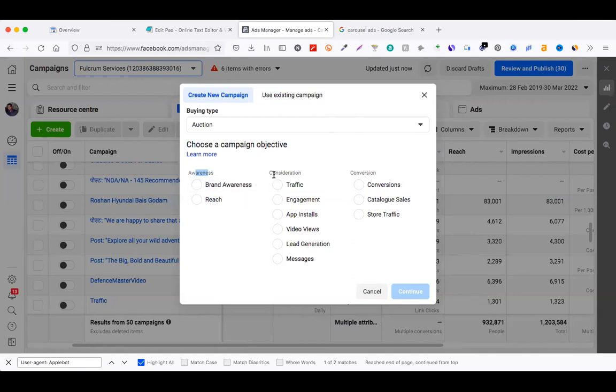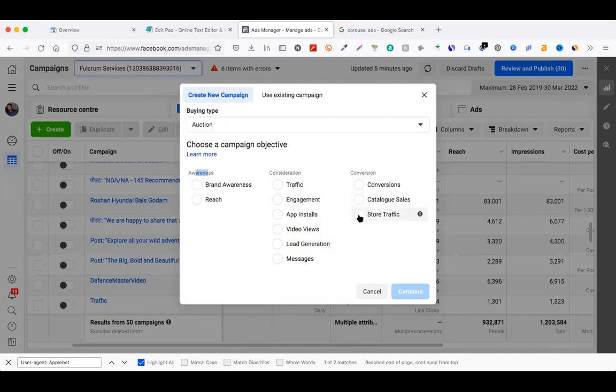Once they have seen it one or two or three times, then you can start consideration based campaigns. At least they will engage with your advertisement. They will click on it. They will see your advertisement. They will install your application, right? At least they have some trust in you. And then you can start conversion based campaigns.